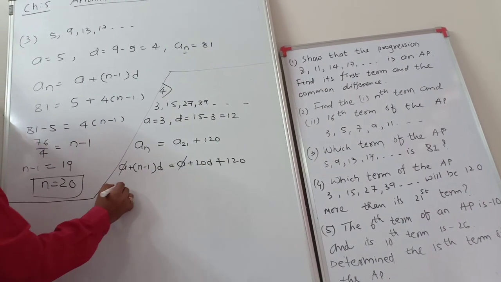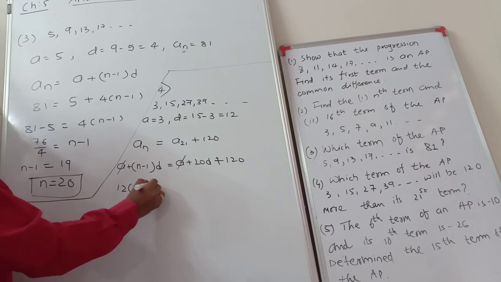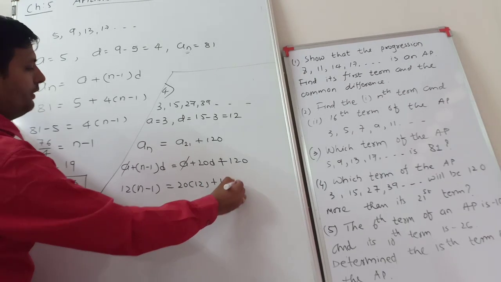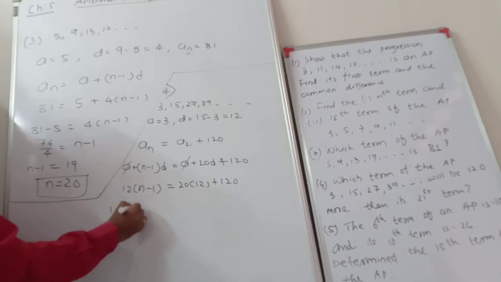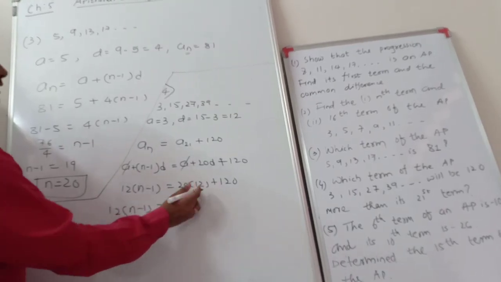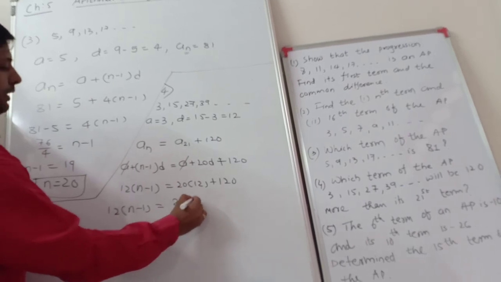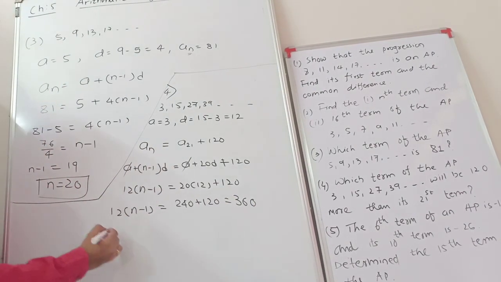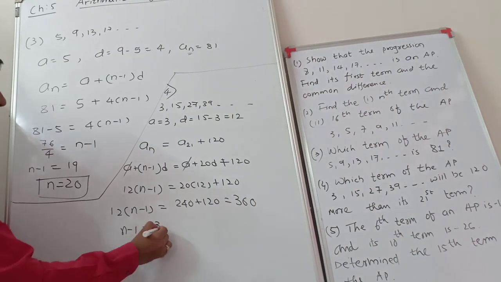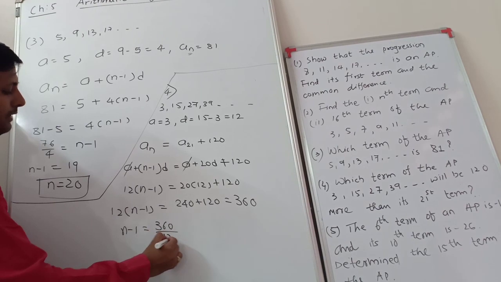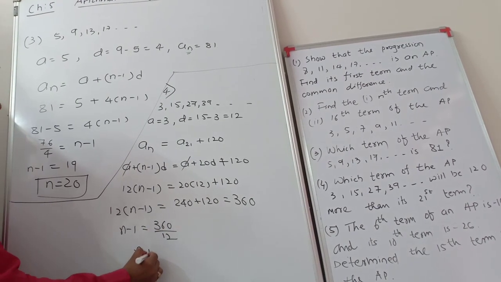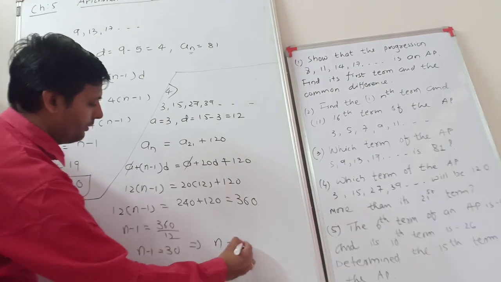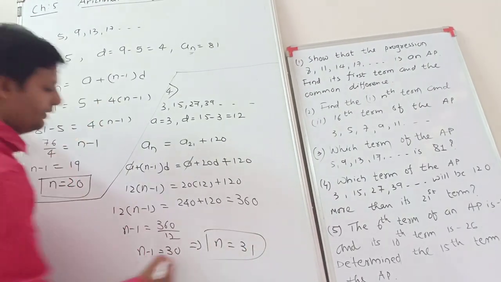Now d is 12, so 12 into (n minus 1) equals 20 into 12 plus 120. 12 twenties are 240, plus 120 is equal to 360. So n minus 1 is equal to 360 divided by 12. So n minus 1 is equal to 30, which implies that n is equal to 31.